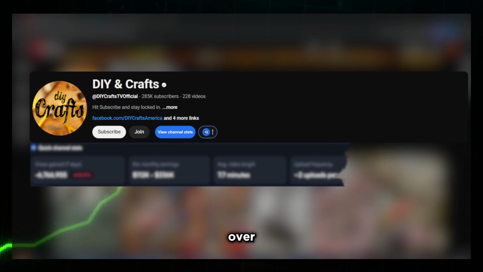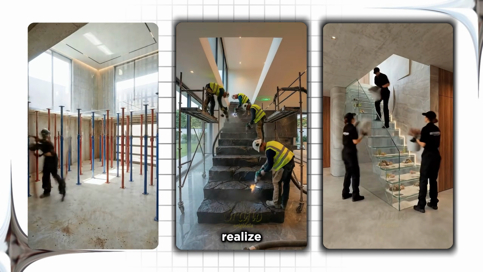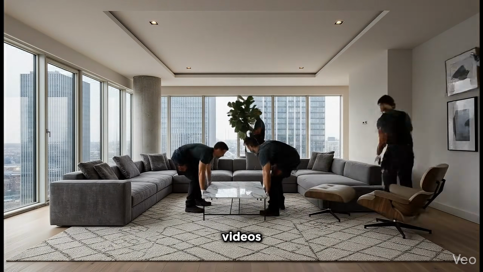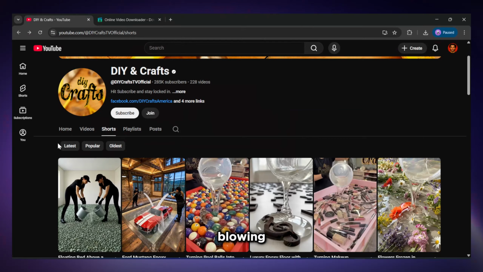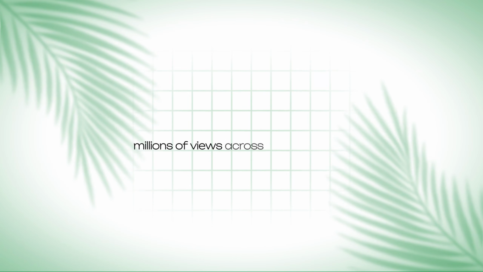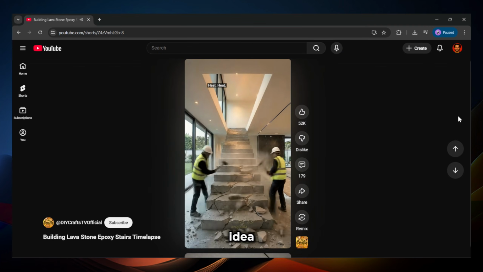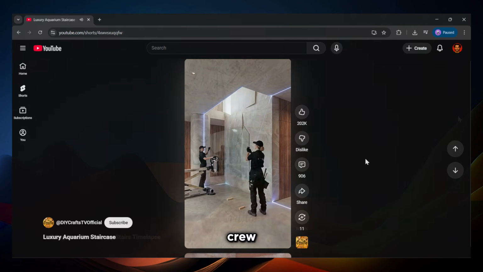American-based channels are making over $40,000 a month with a type of video most creators don't even realize exists yet. And they're doing it with videos they never even filmed. They're blowing up on YouTube, TikTok, and Instagram. Millions of views across every platform. And here's the crazy part. Most people watching these videos have no idea they're looking at AI. They think a real crew filmed all of this.